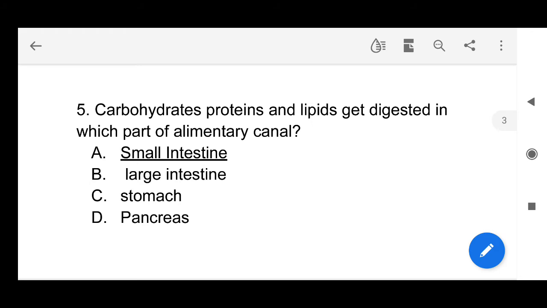Carbohydrates, proteins and lipids get completely digested in which part of the alimentary canal? The small intestine. As I told you earlier, starch is somewhat digested in the mouth, but the rest of the composition of food gets completely digested in the small intestine, and finally absorption also takes place here.